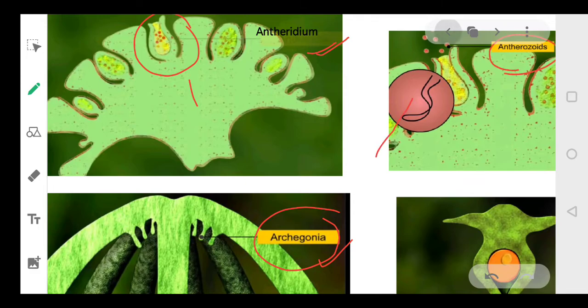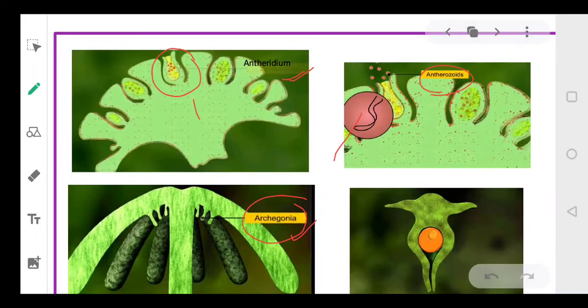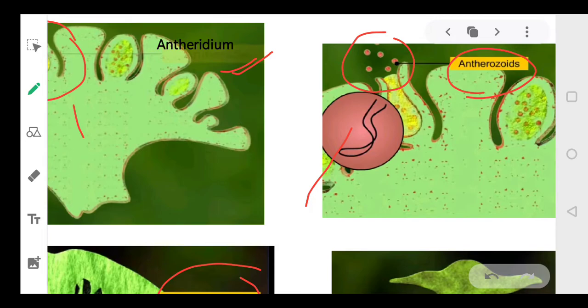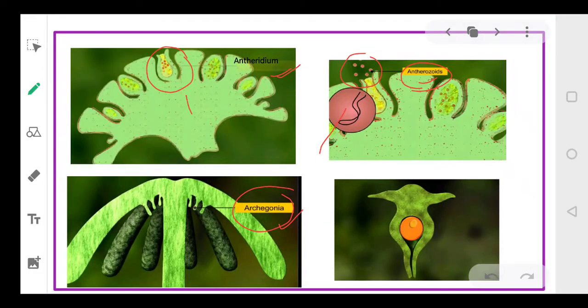You can see it is producing the anthrozoids. See these round shaped structures, these are your anthrozoids. Okay everyone? So the male antheridium will produce anthrozoids, and the female gametophyte, which is archegonia, will produce archegonium. This archegonium is flask shaped.